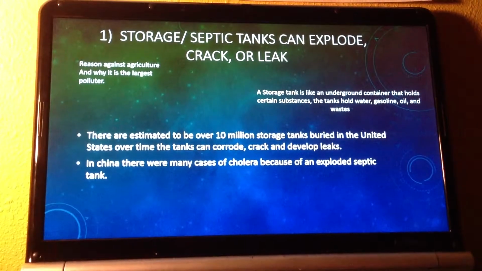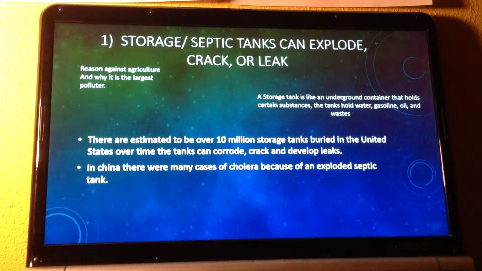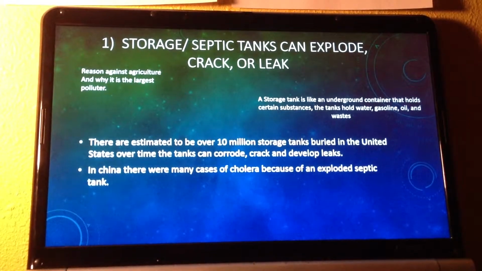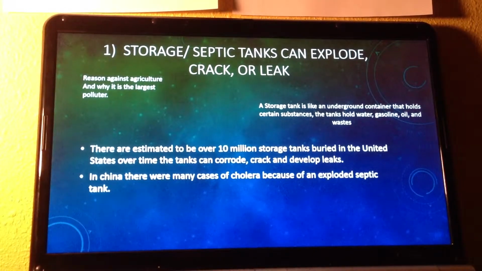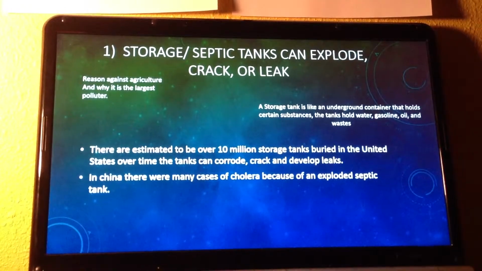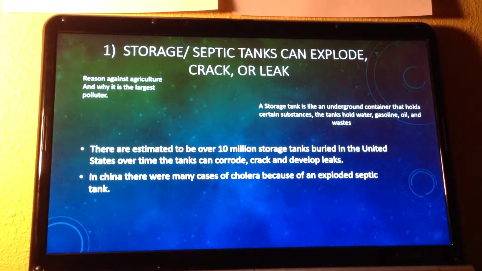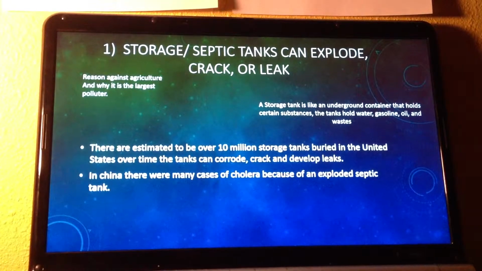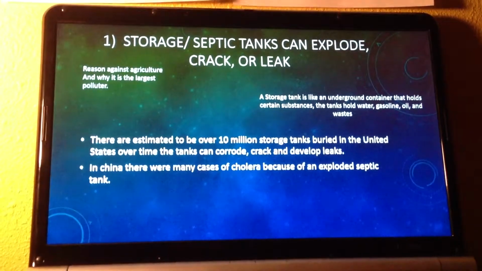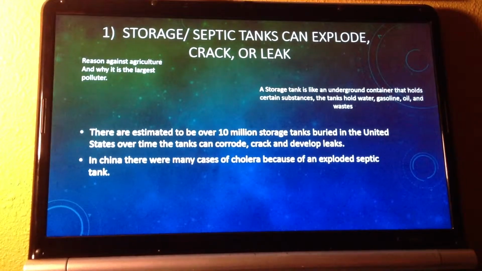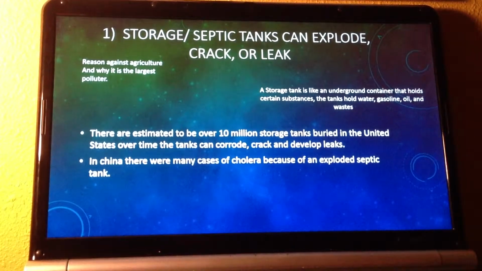There are estimated to be over 10 million storage tanks buried in the United States alone, and over time the tanks corrode, crack, and develop leaks. If the contaminants leak out and get into the groundwater, serious contamination can occur. In China, there were many cases of cholera because of an exploded septic tank. The explosion affected hundreds of people in the area. 15 people were in serious condition and 4 died.